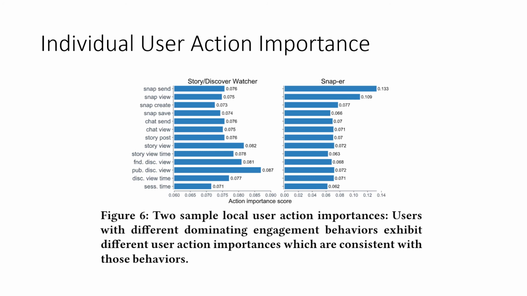The label is acquired from an internal tool. The story discover watcher means the user spends more time watching stories and watching discover videos, and the snapper means the user is more engaged on snap-related functions. Clearly, users with different dominating engagement behaviors exhibit different user action importance which are consistent with their behaviors.